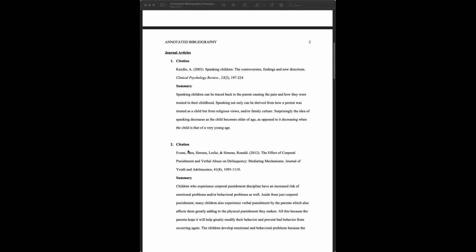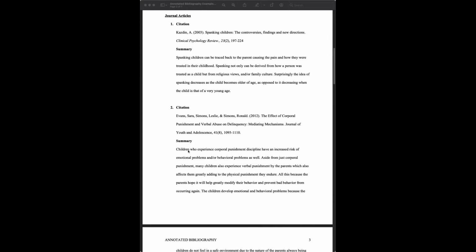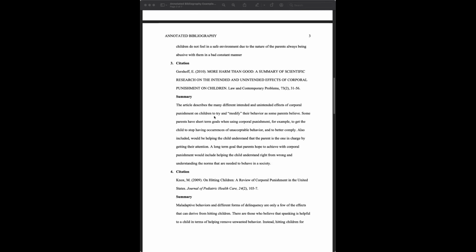That way you're familiar with it by the time that you're actually starting to use it for the outline and subsequently for your presentation and your final. And so you'll notice with each one of these, it goes into the full citation, and then it gives a brief summary. That it's 50 to 100 words typically, so it's not going to be anything too crazy.